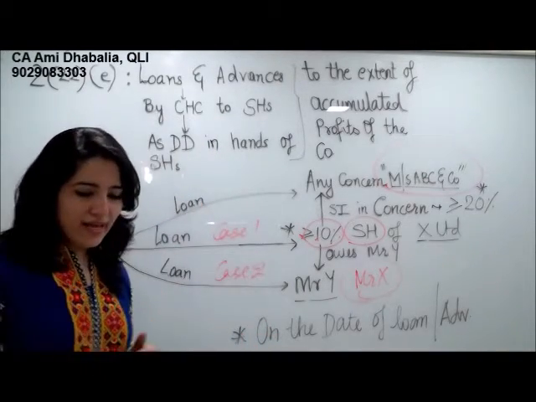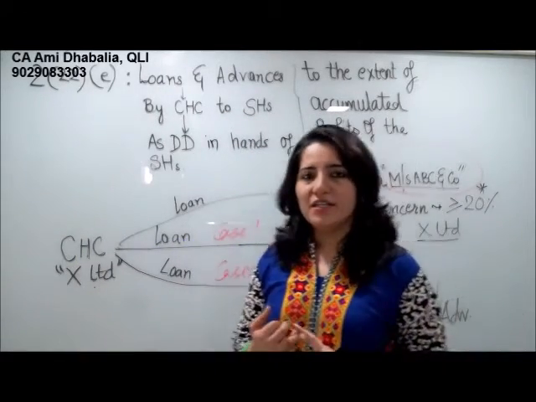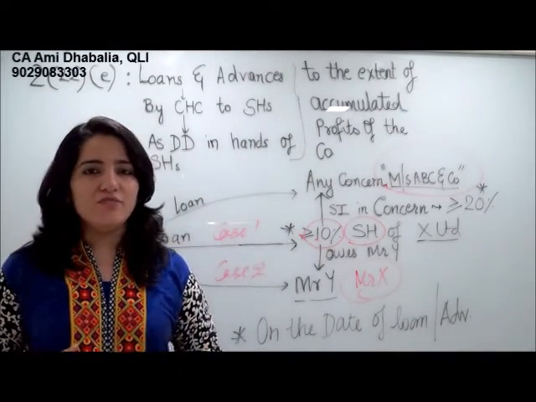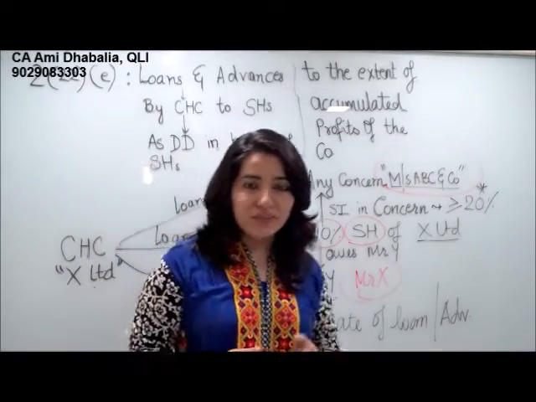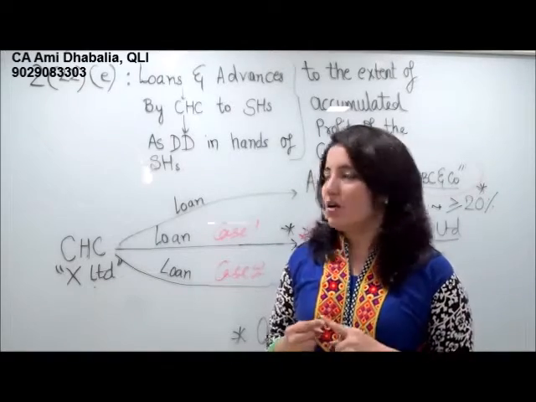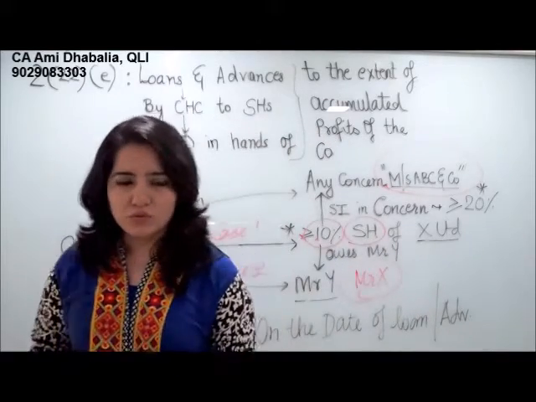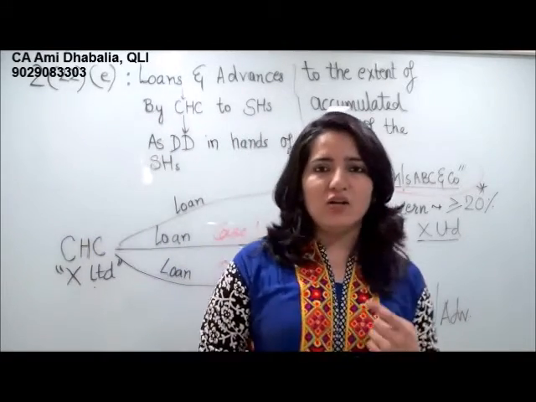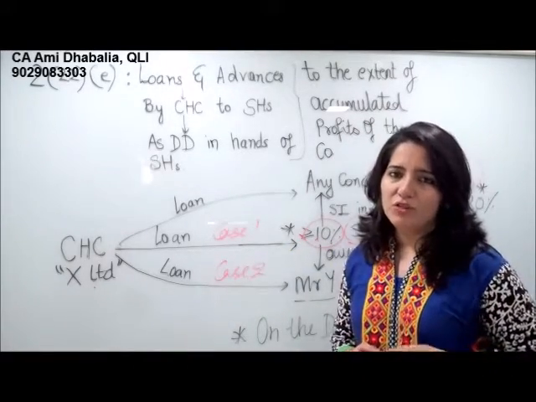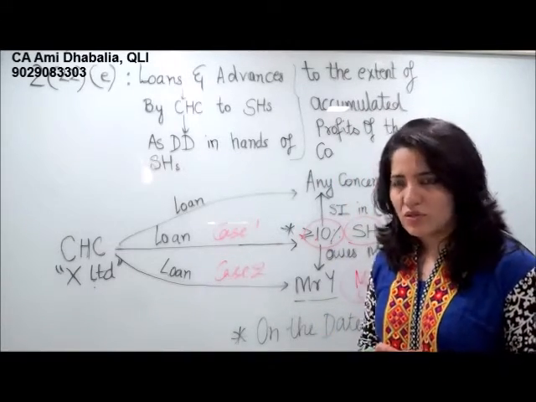Now as in the other four sections which we did prior to this, section 10(34) and 115O were also applicable. In this section 10(34) and 115O will not be applicable. That means the company does not have to pay dividend distribution tax on this deemed dividend. So whenever a private company gives a loan to its greater than or equal to 10% shareholder, this loan amount shall be taxable for the shareholder and not the company. Alright, so obviously section 10(34) also is not applicable.